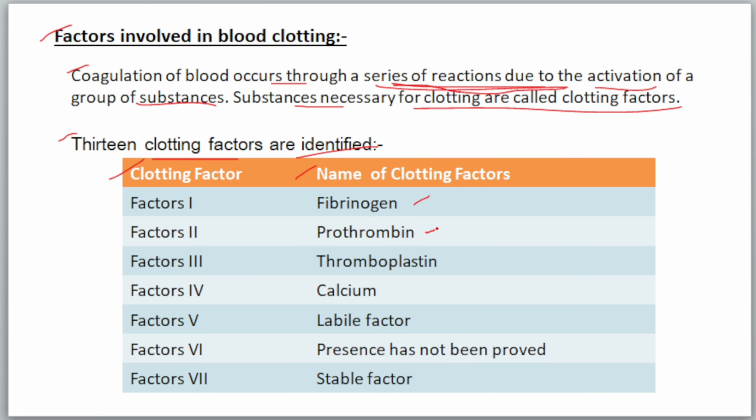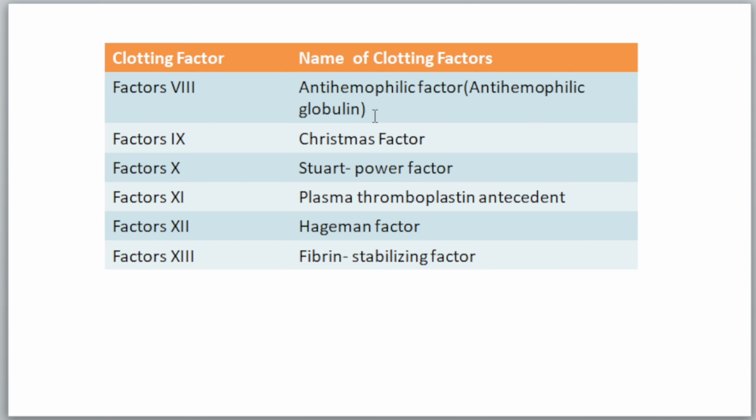Factor 1, fibrinogen; factor 2, prothrombin; factor 3, thromboplastin; factor 4, calcium; factor 5, labile factor; factor 6, its presence has not been proved till now. Factor 7, stable factor; factor 8, antihemophilic factor or antihemophilic globulin; factor 9, Christmas factor; factor 10, Stuart-Prower factor; factor 11, plasma thromboplastin antecedent; factor 12, Hageman factor; factor 13, fibrin stabilizing factor.